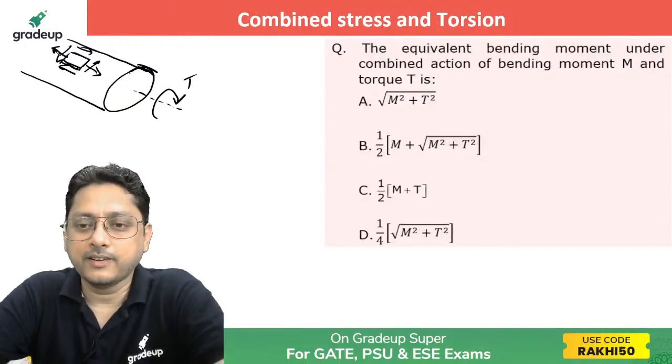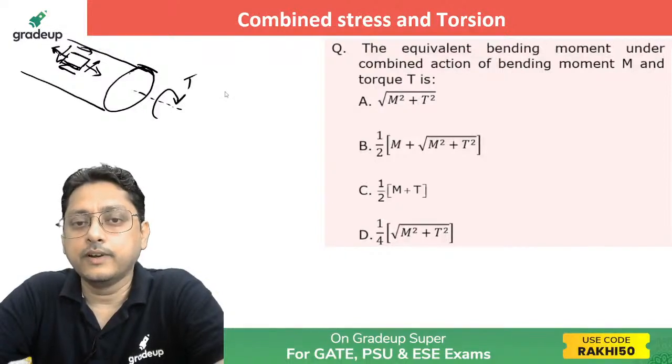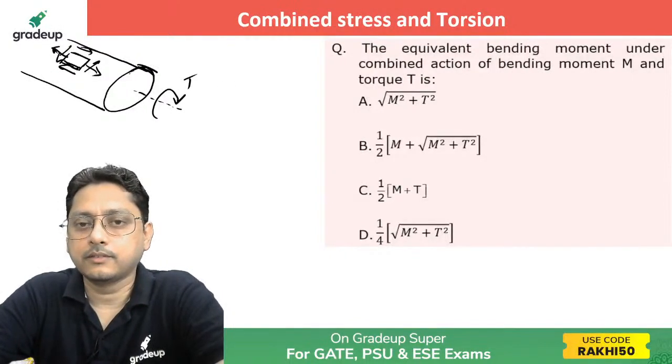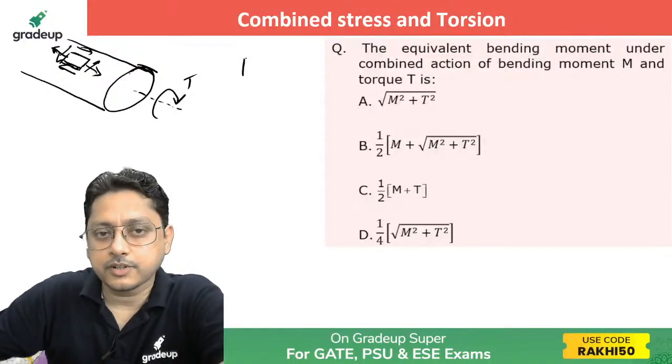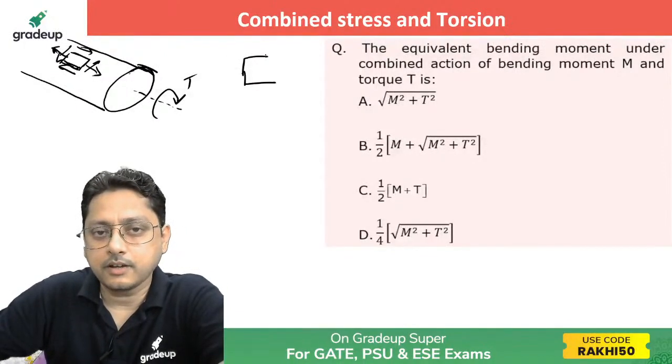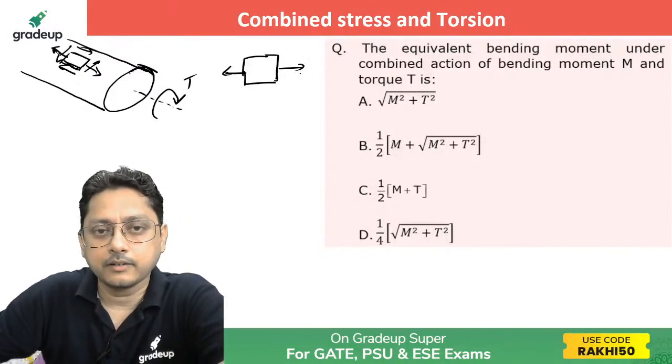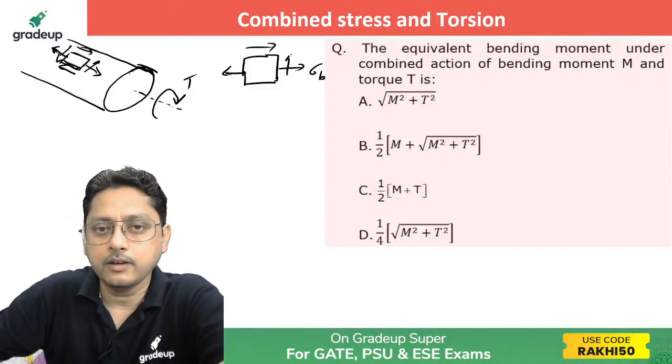So equivalent one, no, right? Equivalent one. If you see here, how to do this one? You just take that state of stress, right? This is the state of stress, and you have already the maximum bending stress, and you have here the shear stress due to the torsion.